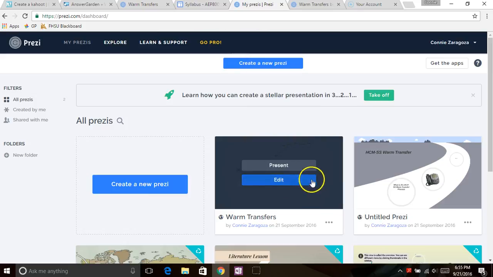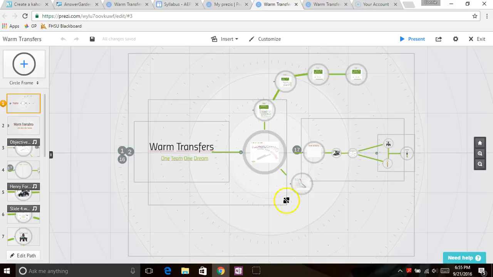Here is the presentation I did, so I'm just going to edit that one so you can see how it works. And this is very user-friendly, so it's easy to play with it for a few minutes and figure out everything you need to know with very little instruction.